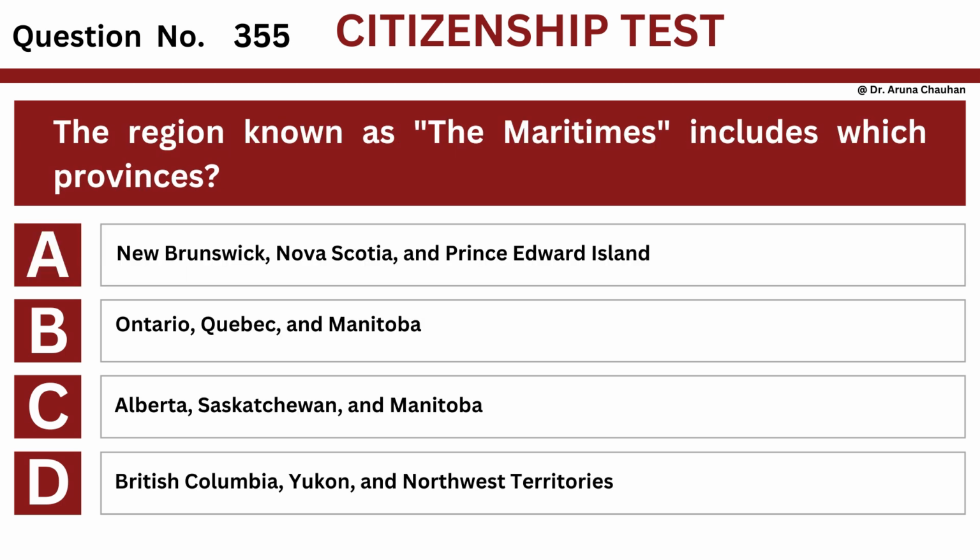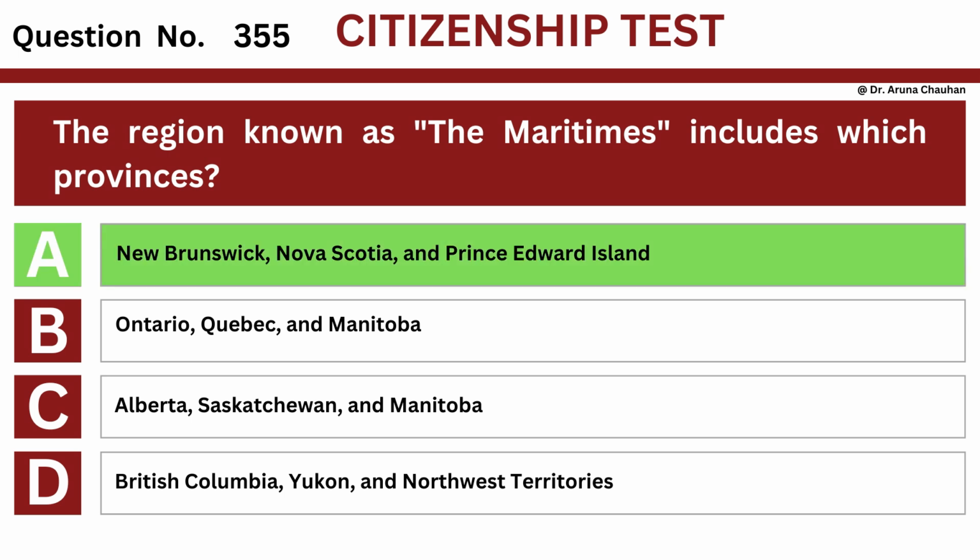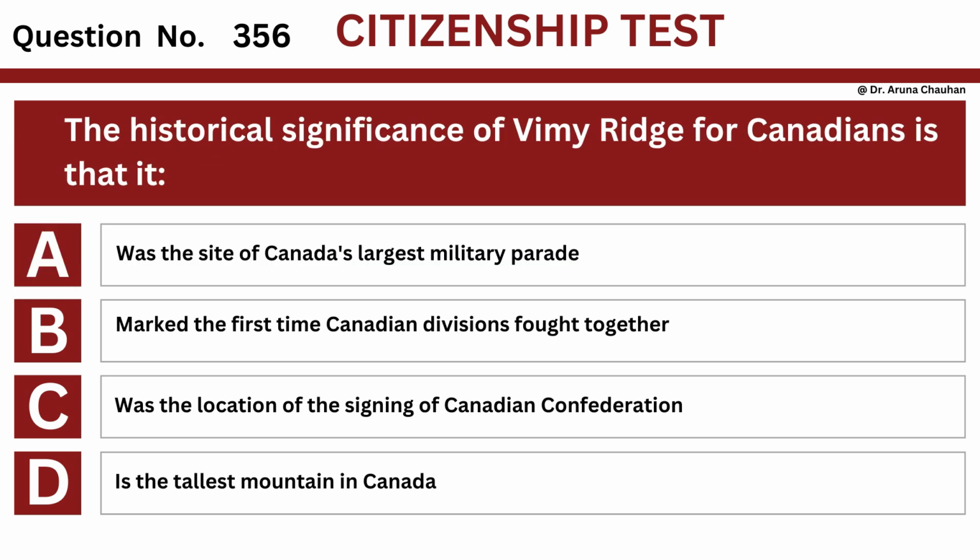Question number 355. The region known as the Maritimes includes which provinces? Option A, New Brunswick, Nova Scotia, and Prince Edward Island. Option B, Ontario, Quebec, and Manitoba. Option C, Alberta, Saskatchewan, and Manitoba. Option D, British Columbia, Yukon, and Northwest Territories. The answer is option A, New Brunswick, Nova Scotia, and Prince Edward Island.